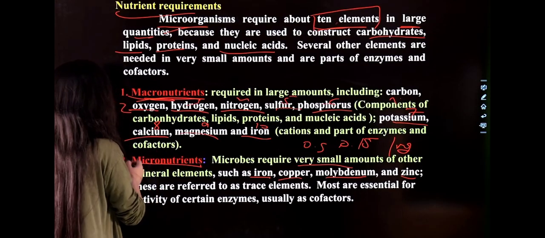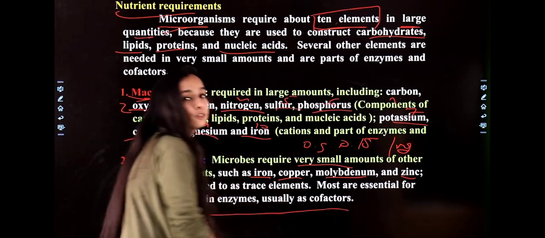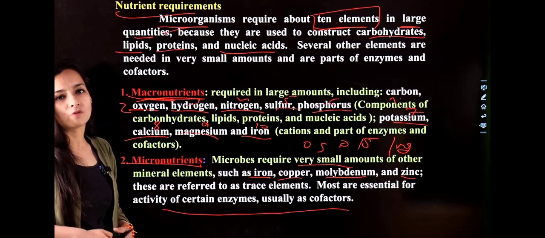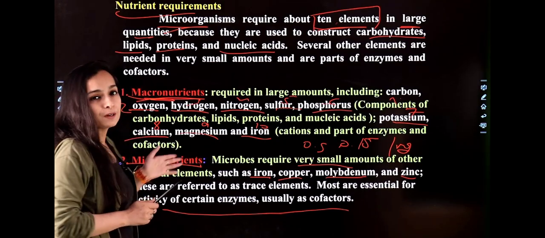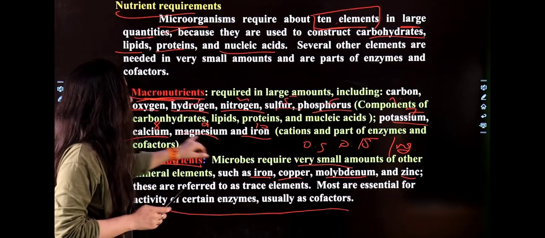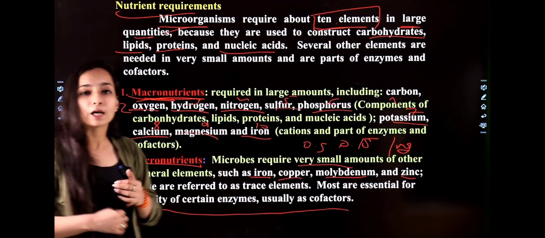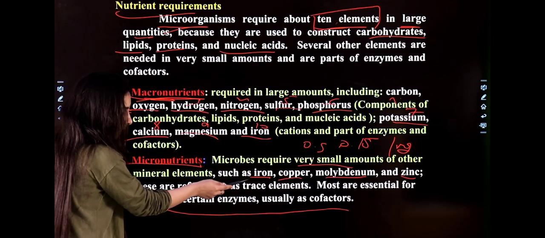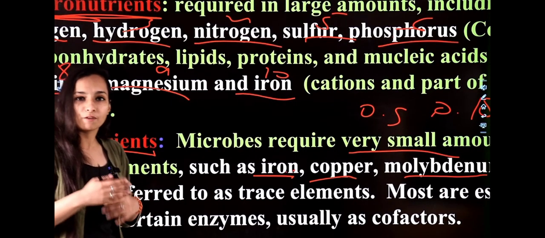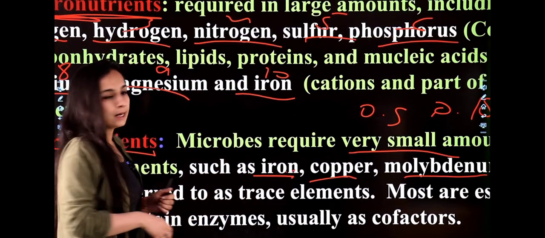After that, most of the essential activities of certain enzymes usually need cofactors. So these elements act with the enzyme as a cofactor, but there is a difference between macro and micro elements, because potassium, calcium, magnesium and iron act as cations and as a part of the enzyme, but these micro elements work with the enzyme as a cofactor. So this is the difference between your elements, right? Clear with the macro and micro elements?